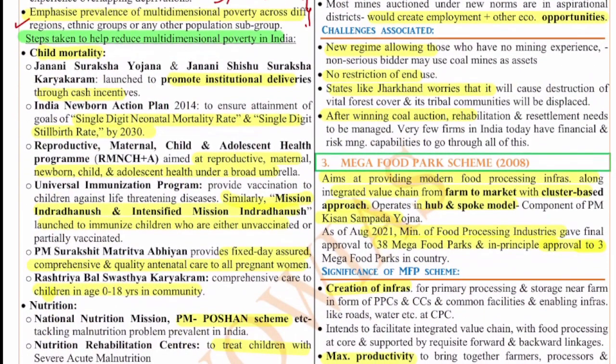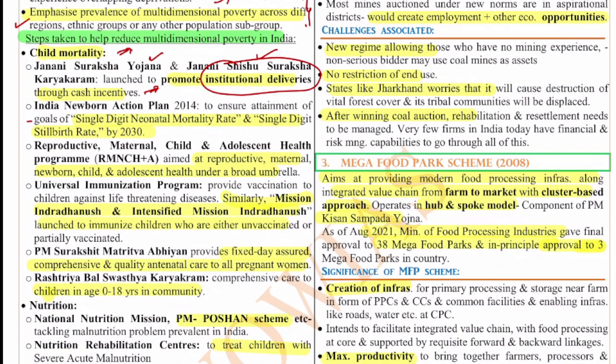Now in India, we are taking various steps for the reduction of this multidimensional poverty, and these steps are, the first is with regard to the life expectancy and all, especially in the child mortality area. We are working on it. The major schemes like the Janani Suraksha Yojana, the Janani Shishu Suraksha Karyakram, they are basically to promote these institutional deliveries. That means deliveries taking place in the hospitals. So this is done through cash incentives and all. This is basically to reduce the child mortality and ensure that the newborn child and the mother, they are in good shape and good health.